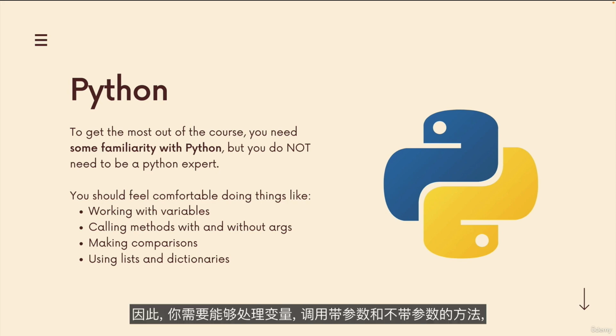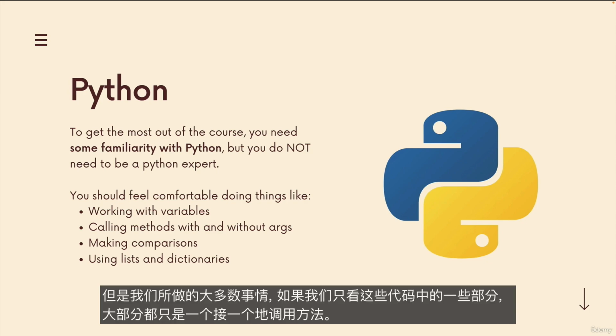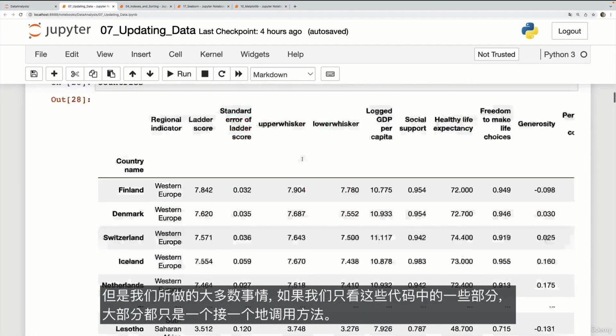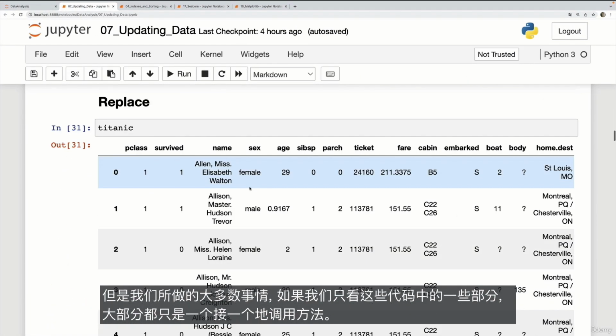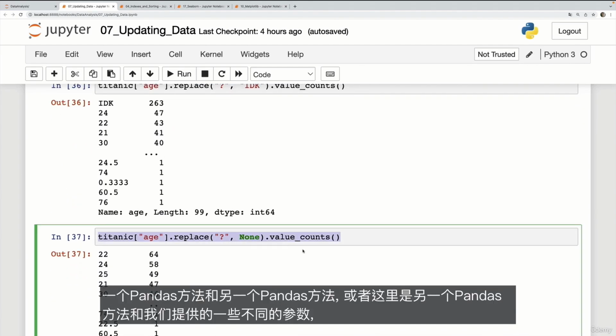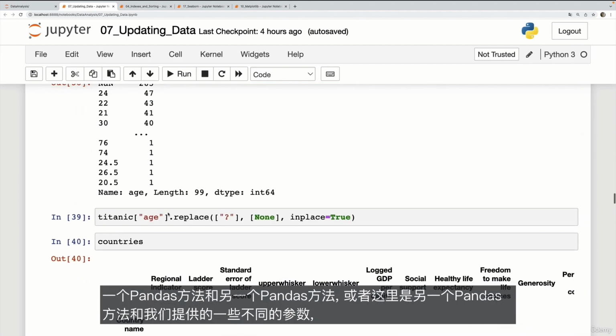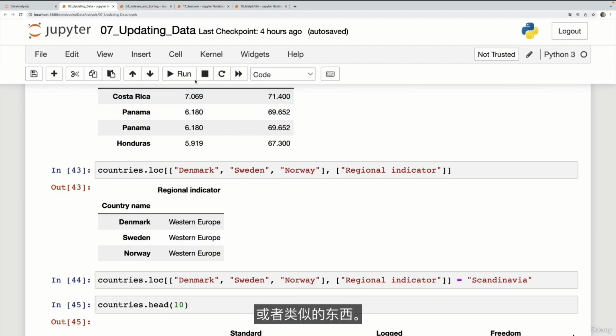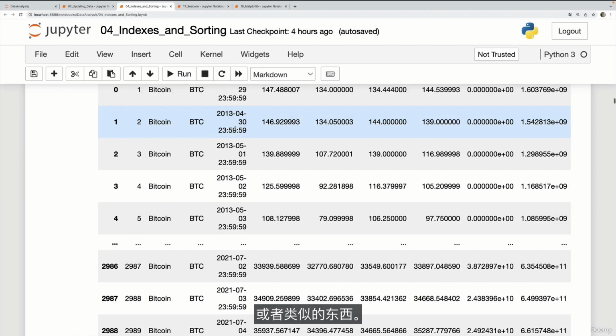So you need to be able to work with variables, call methods with and without arguments, chain methods together, make comparisons, Boolean logic, and then work with lists and dictionaries. But most of what we do, if we just look at some of this code from any of the sections, most of it is just calling one method after another. So a pandas method and another pandas method, or here's another pandas method and some different arguments we provide, or something like this right here.